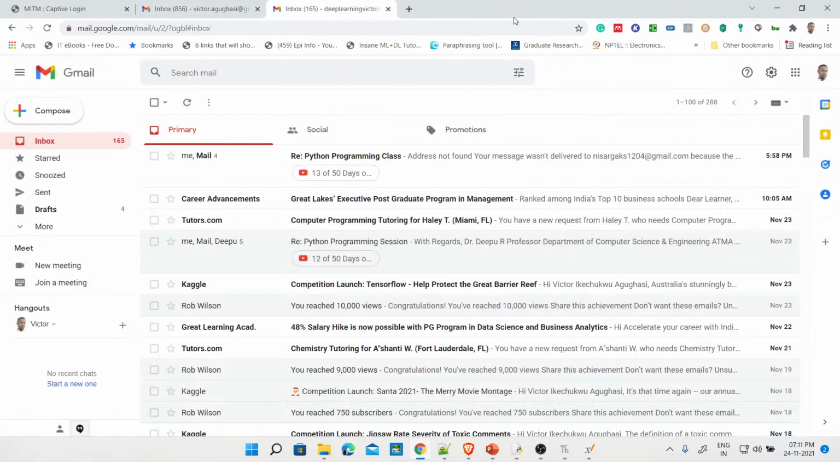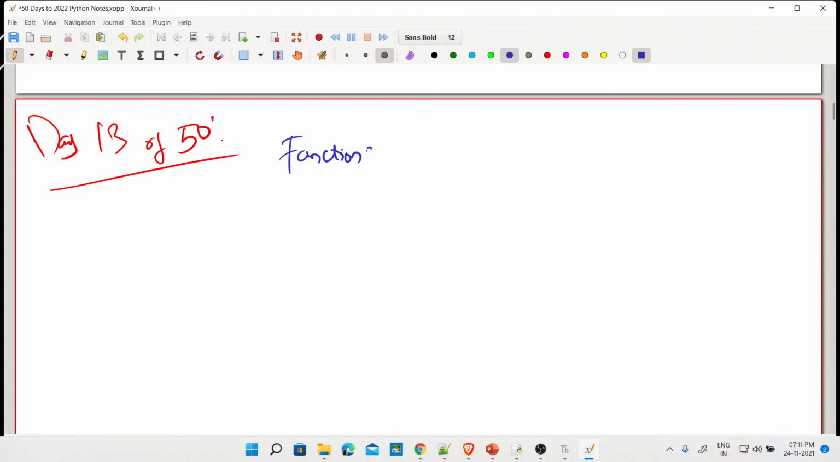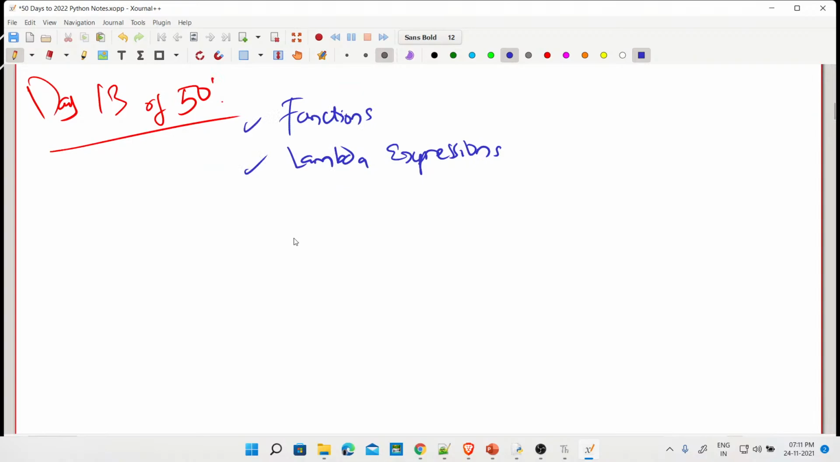Fine. Yes, this is done, and today is day 13 of 15. So let's start. What are we going to look into? We are going to look into mostly functions, and then lambda expressions. All right, so I believe my writing is improving. I'm really sorry if it refuses to improve. I'm trying my best.